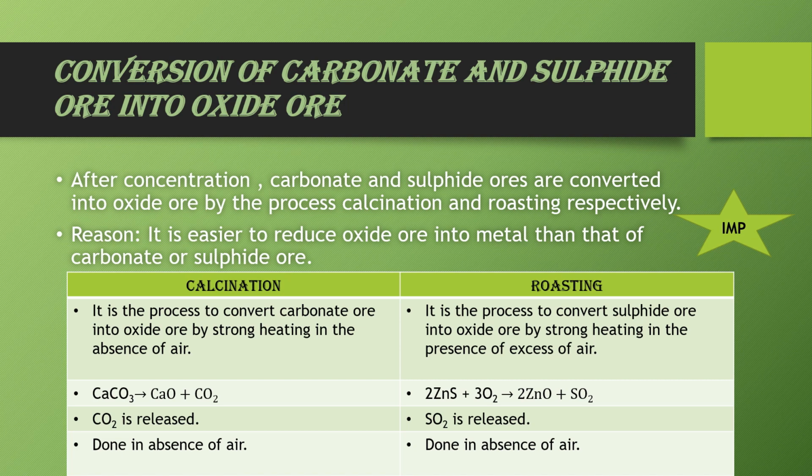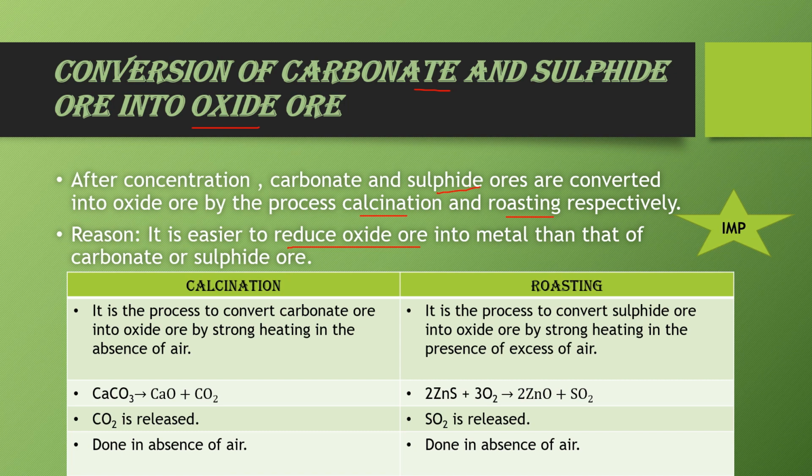Now the next step after the concentration of ore is to convert the carbonate or sulfide ore into oxide ore. The conversion of carbonate ore into oxide ore is called calcination, and the conversion of sulfide ore into oxide ore is termed roasting. Now the question is, why do we have to convert these carbonate or sulfide ores into oxide ore? The answer is, it is easier to reduce oxide ore than carbonate or sulfide ore. That is why we convert carbonate or sulfide ore into oxide ore.